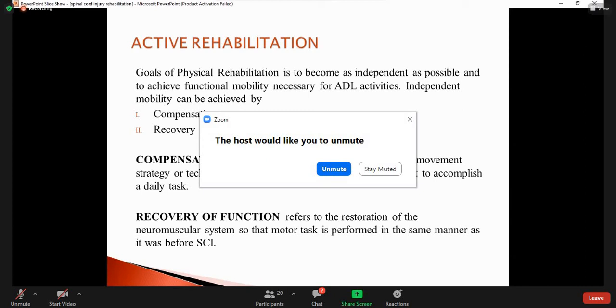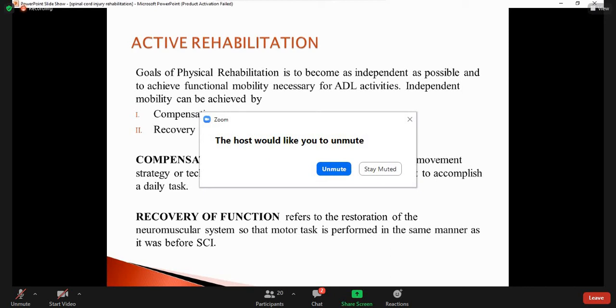So in this way, we strengthen the upper limb and the upper trunk area, so the patient can shift from bed to wheelchair, from wheelchair to the floor, or to the toilet seat, so he can be as independent as possible.